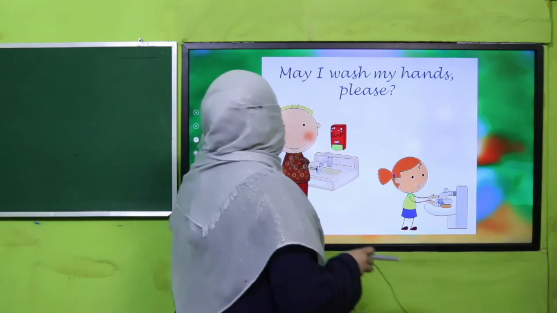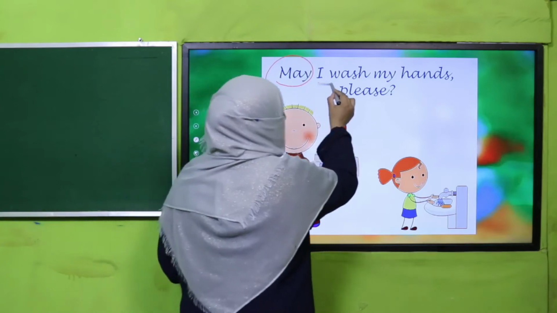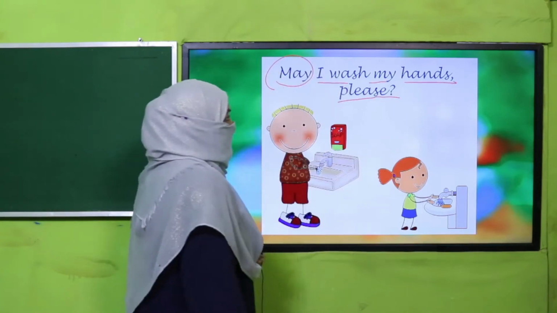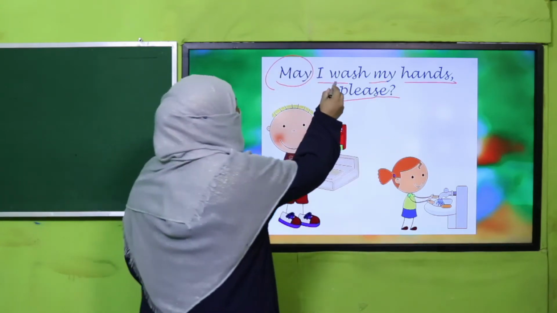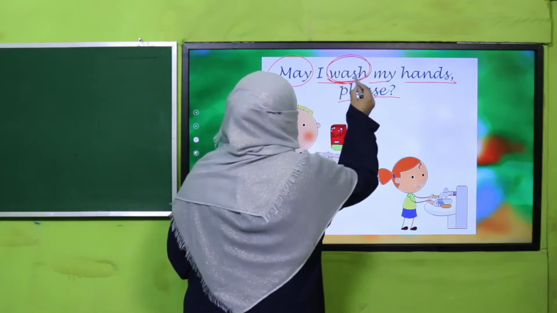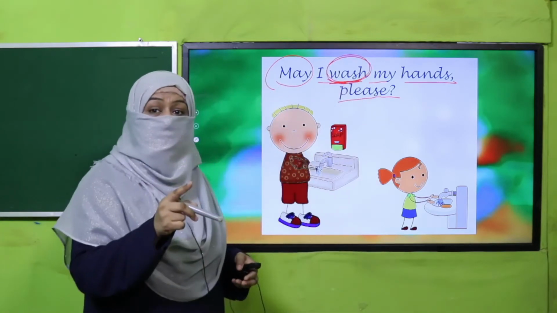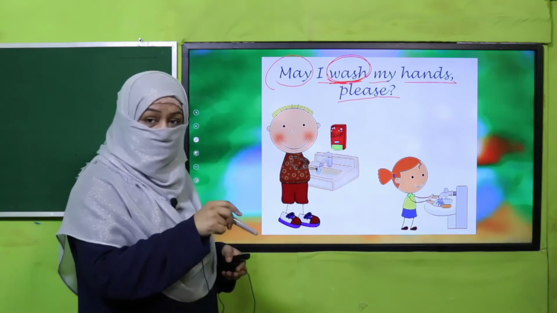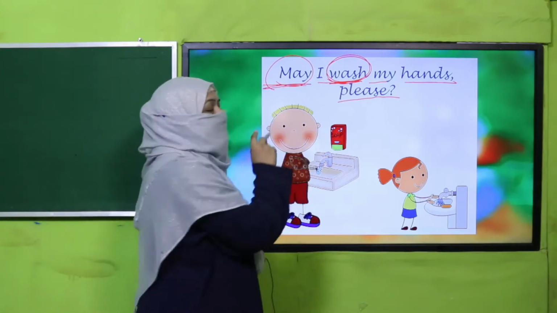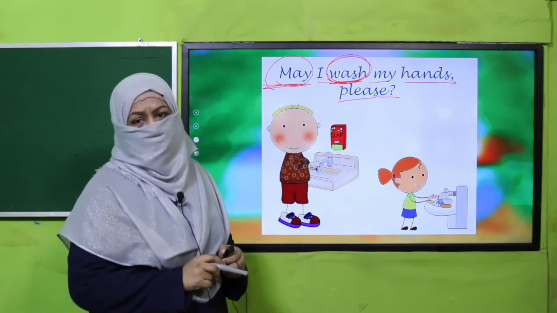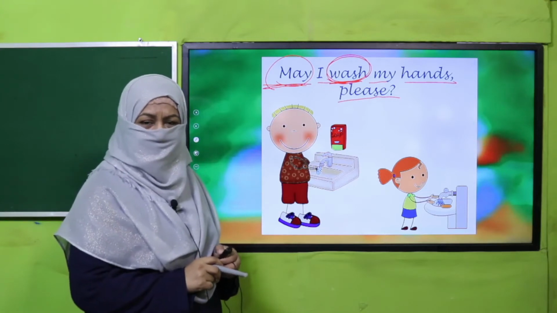May I wash my hands, please? Now, what is the main verb over here? Wash. So you want to wash your hands, and for that you are seeking permission. You need permission. So this may is a modal verb for seeking permission. Are you getting it? All right.